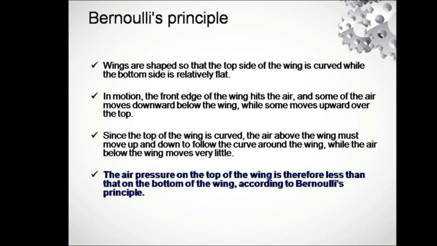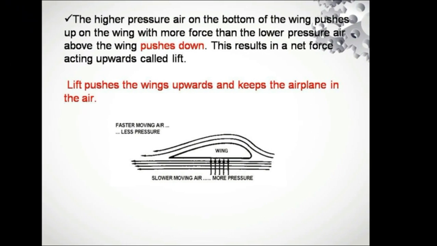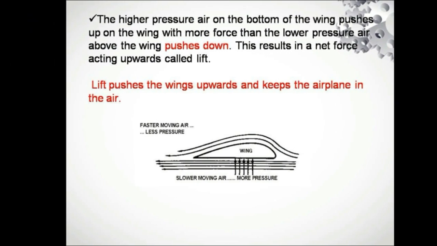So what happens to the air which is moving above the wing? Above the wing, we have some ups and downs. So the air will be moving up and down, and up and down. So the air becomes faster. When air becomes faster, pressure becomes low. So on the upside, above the wing, the pressure is low. What happens to the wind below the wing? Here, it is going to be a flat surface. So when there is a flat surface, the air is going to be slower. When air is slower, pressure is going to be much higher.